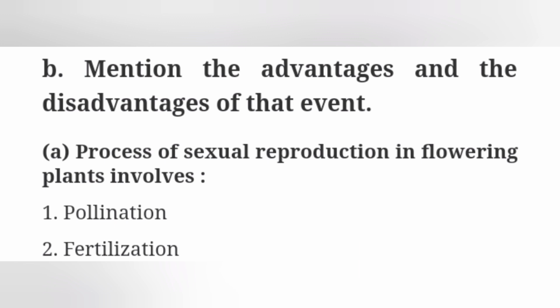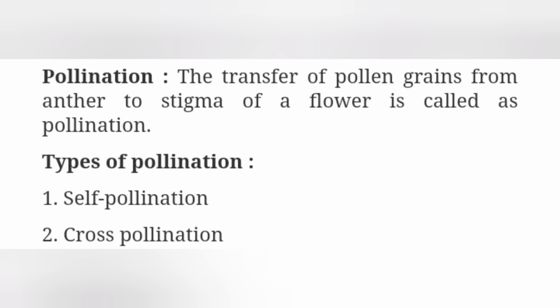Option A, answer, the process of sexual reproduction in flowering plants involves first, pollination, second, fertilization. Pollination, the transfer of pollen grains from anther to stigma of a flower is called pollination.